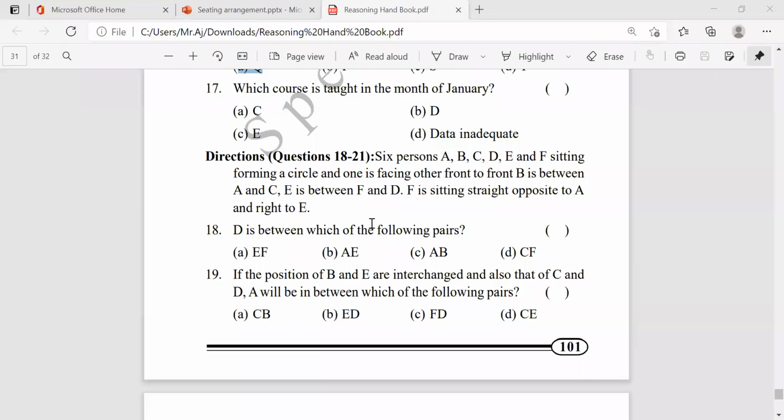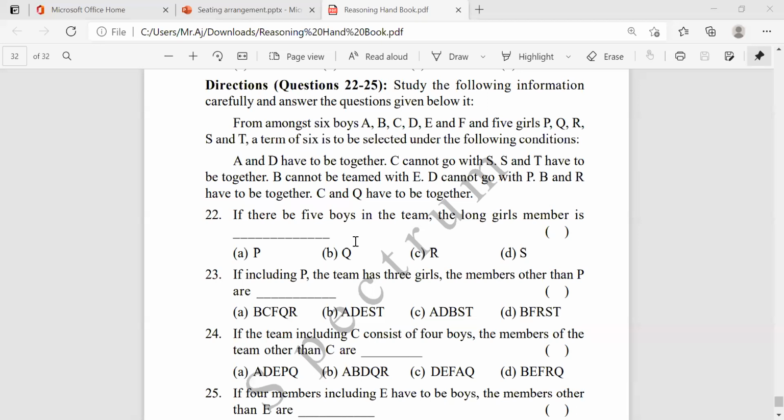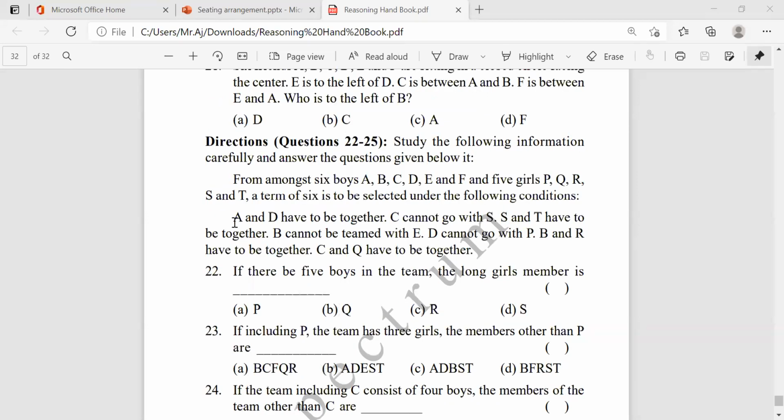Now, we'll go for the last question in today's session. The last question is: study the following information carefully and answer the questions given below. From among 6 boys A, B, C, D, E, and F, and 5 girls P, Q, R, S, T, a team of 6 is to be selected under the following conditions.